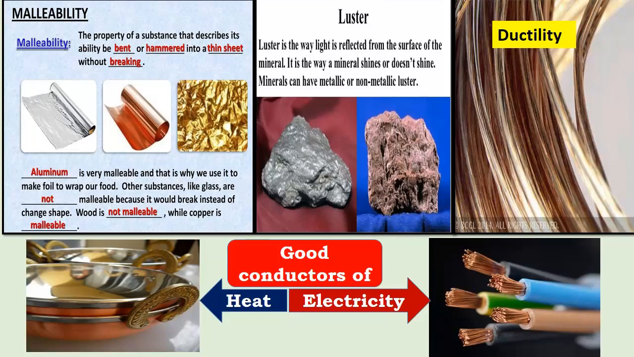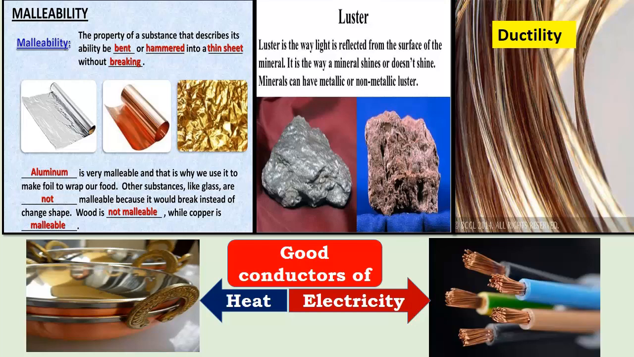An element is called metal if it possesses a few properties. The first property is malleability. It means the property of a substance that describes its ability to be bent or hammered into a thin sheet without breaking. The most simple example is aluminum foil, which we are using to wrap our food. So we can say that these metals are malleable.